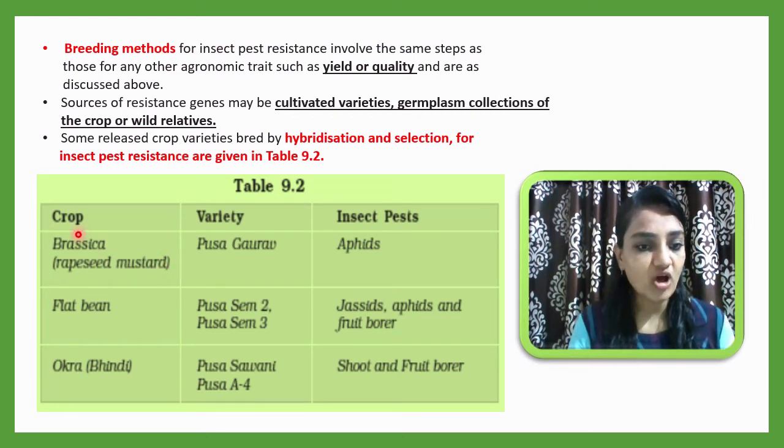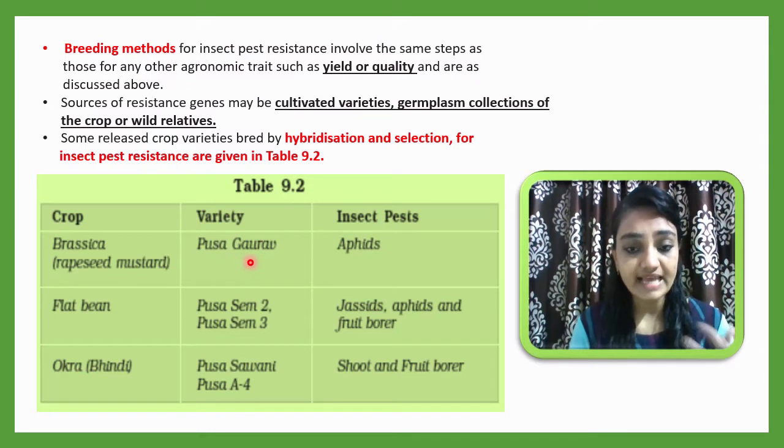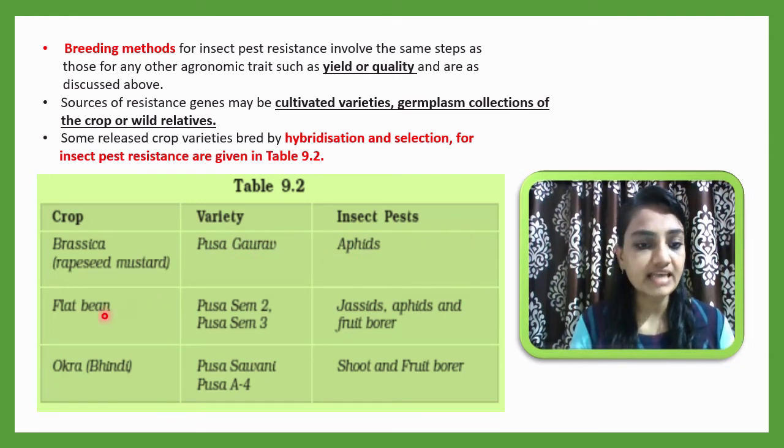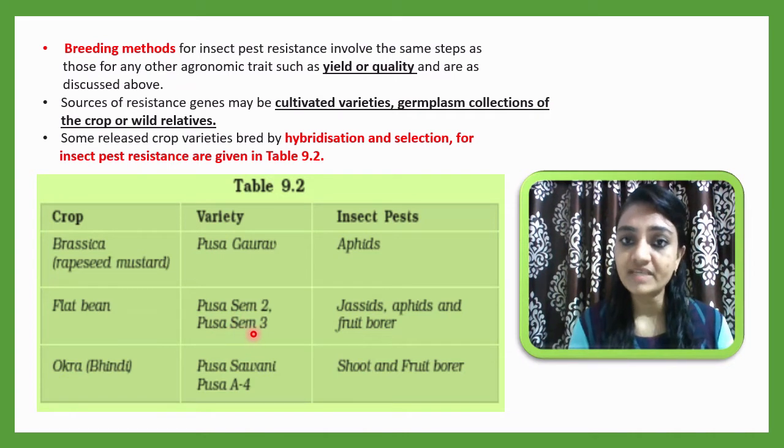The crop that is developed is Brassica, which is also called rapeseed mustard. The variety is Pusa Gaurav, which is developed for insect resistance, and the insect to which it is resistant is aphids. This variety of Brassica is resistant toward aphids, which is an insect pest. Then the second crop is flat bean. The variety is Pusa Sem 2 and Pusa Sem 3, and it is resistant to jassids, aphids, and the fruit borer.